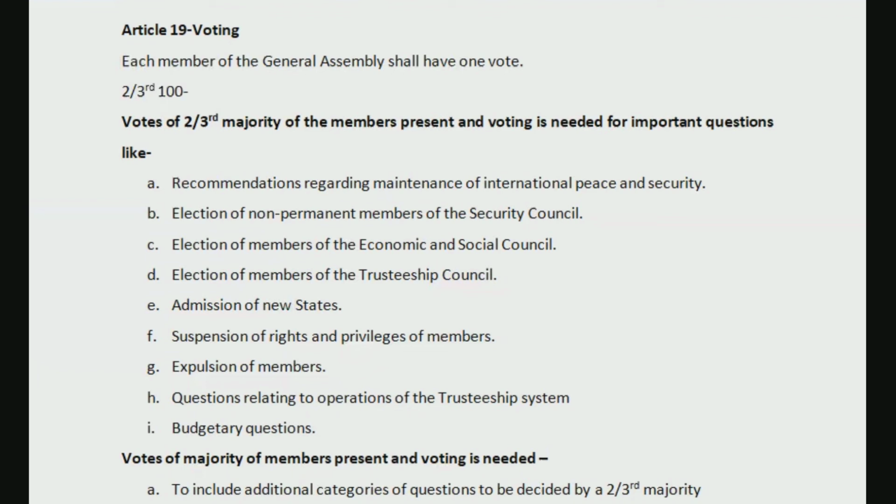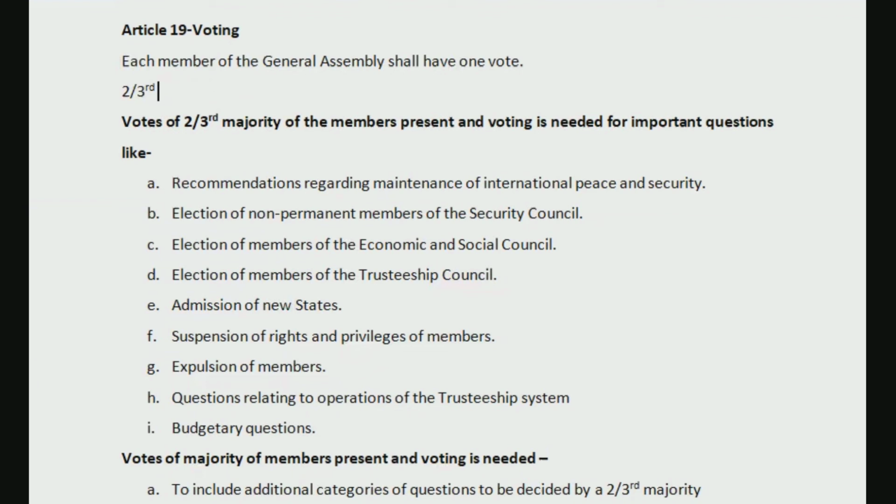Half majority, as in we would generally understand, means more than 50, right? If 51 is there, it would be majority. If 56 is there, it would be majority. Anything more than half will be majority. But in two-third majority, it's not more than half, but it is two-third of the total.